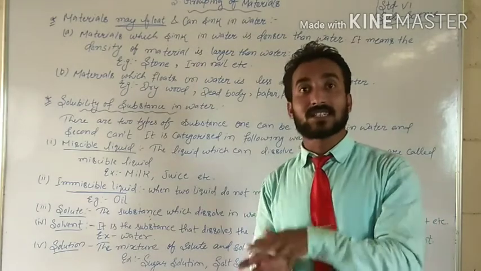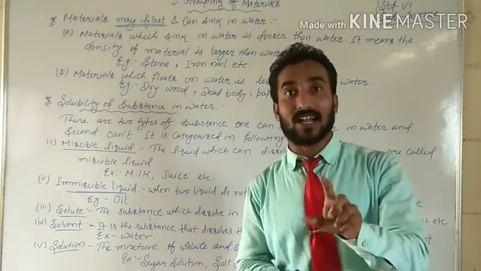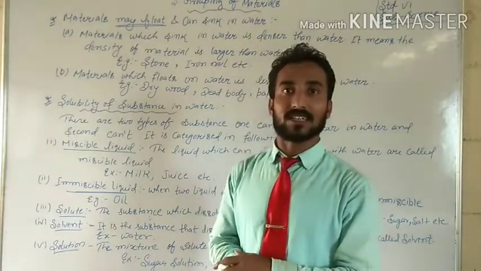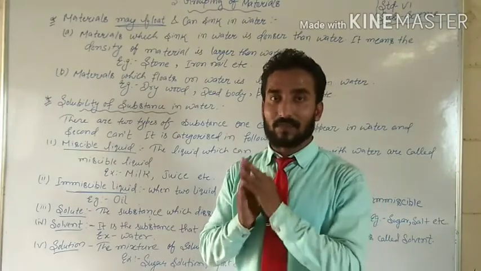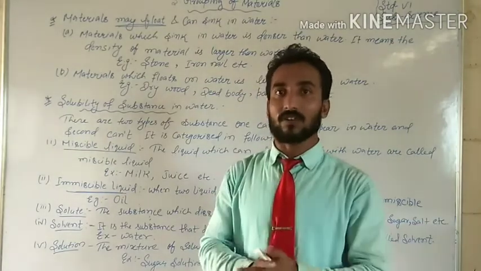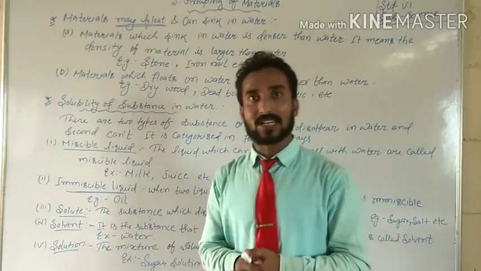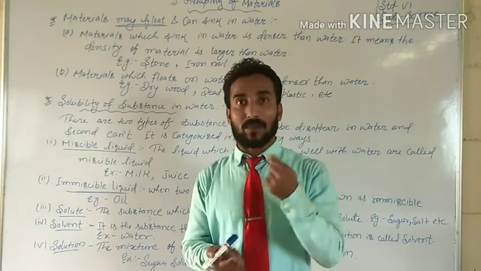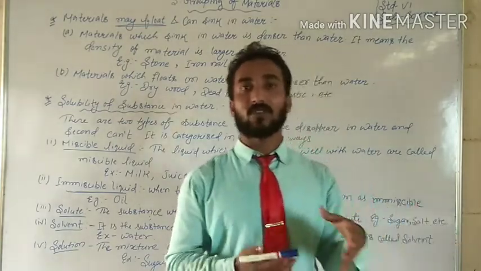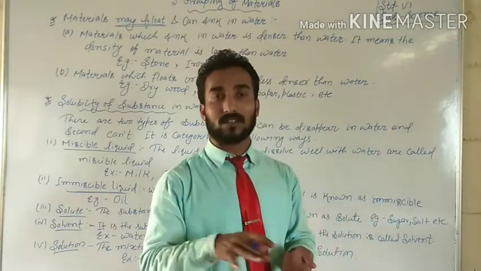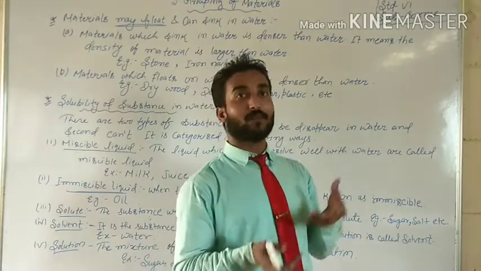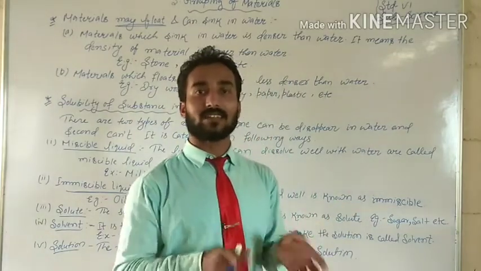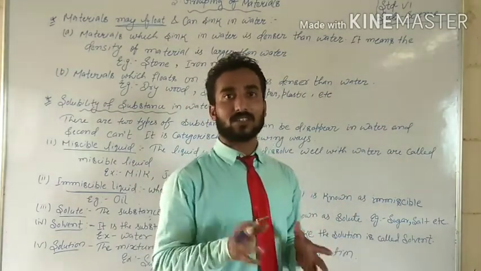Okay students, in such conditions, why are they floating? The thing is that they have less density than the water. That's why those particular materials float on the surface of water. What types of materials are there? You can take dry wood, the dry wood, जो सूखी लकड़ी होती है बेटा वो ड्राई wood. आप पेपर देख लो. In the last activity video, I showed you how paper also floats on the water. Okay, plastic, you can see plastic can also float on the water. Why? Because their density is lesser than the water. That's why they float on the surface of water.